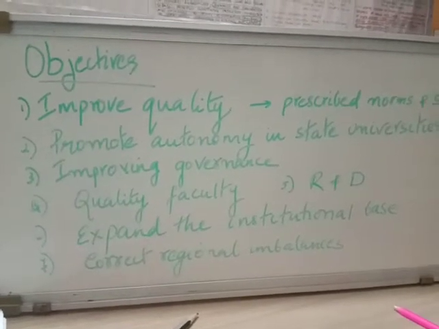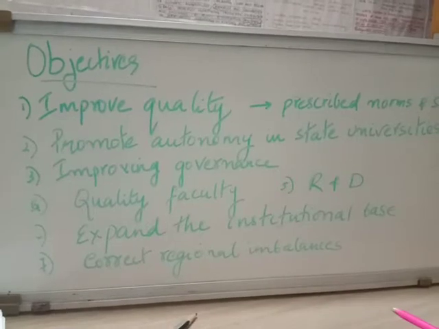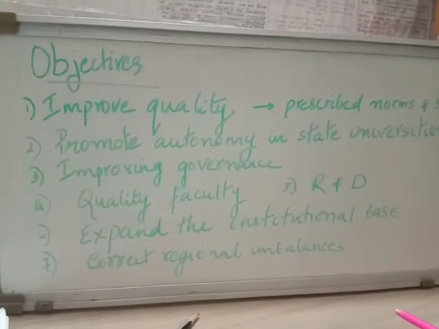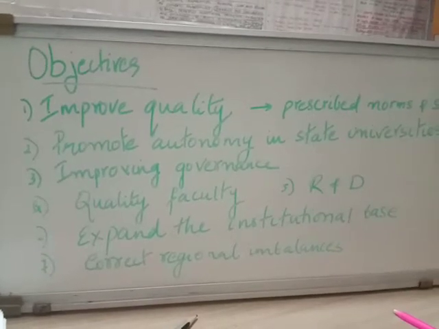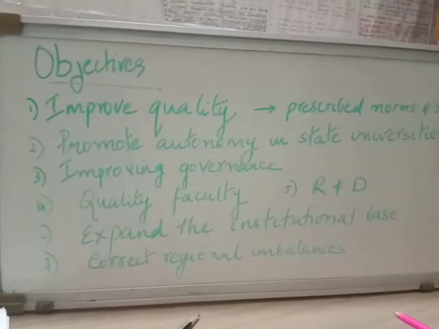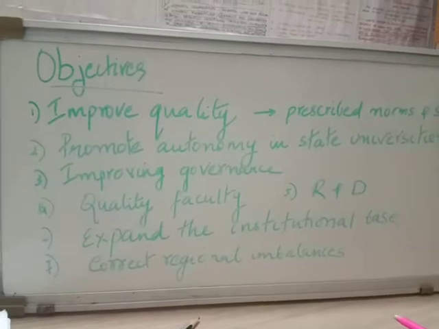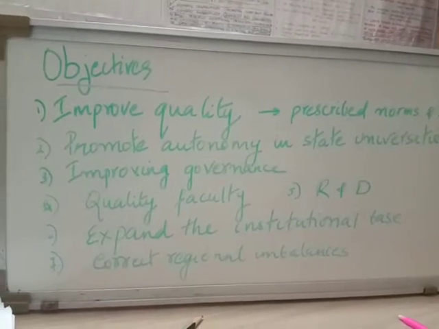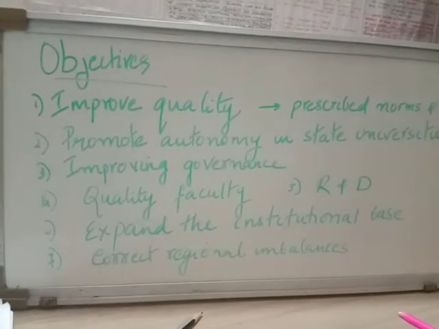Next, we also have to ensure that reforms are taking place in the affiliation, academic and examination systems. Various reforms have to be taken in conducting exams, in affiliation processes for universities, and academic reforms, all should be taken care of.